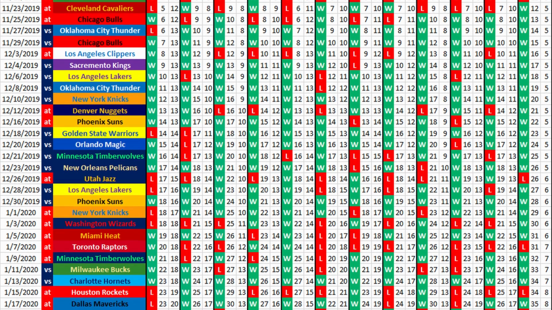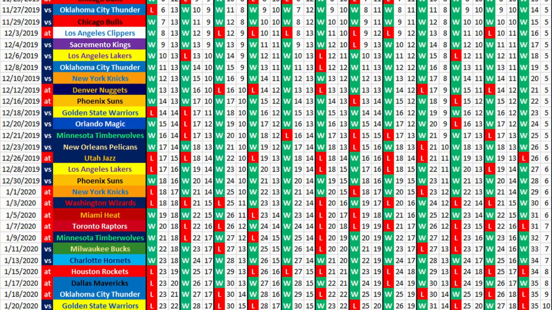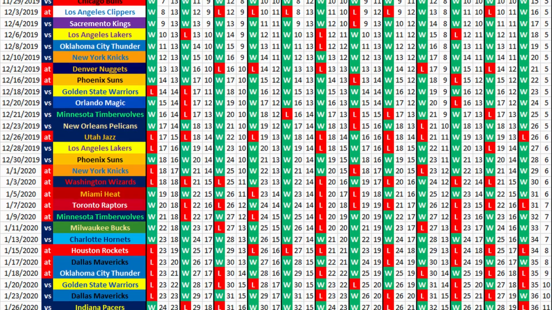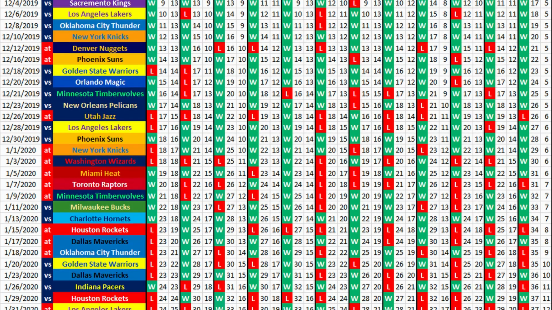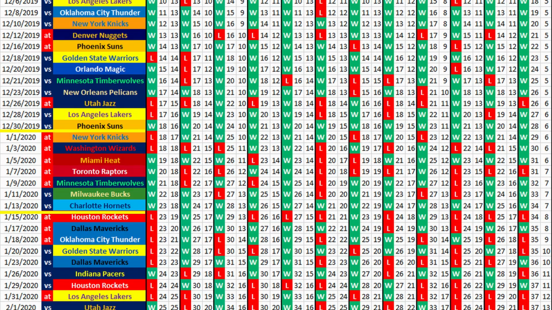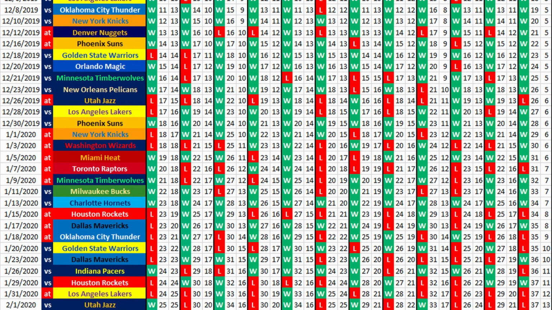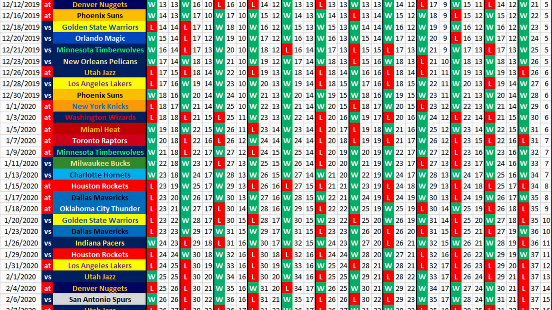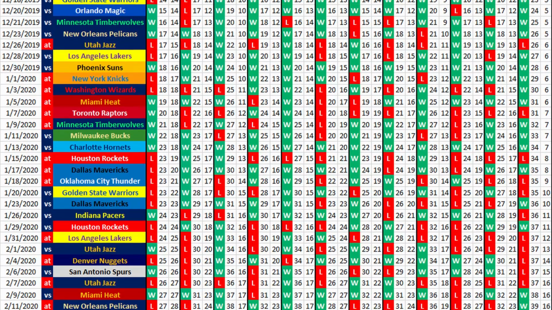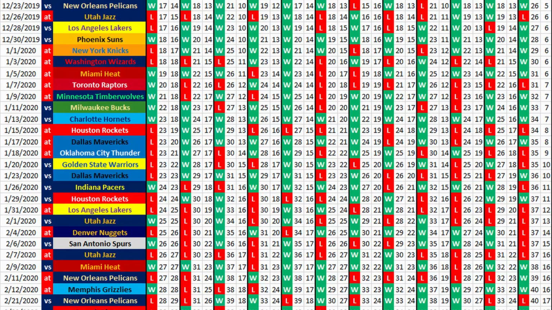Going into the new year, it gets tough yet again. Portland has many games on the road to start 2020, but I wouldn't say their level of opponent is all that great. The Knicks, the Wizards, the Heat, the Timberwolves, the Hornets, it's not as bad as it was in October and November. So here you have a pretty mixed bag of sorts, and after going through this entire schedule, we'll look at Portland's average winning percentage from each month.